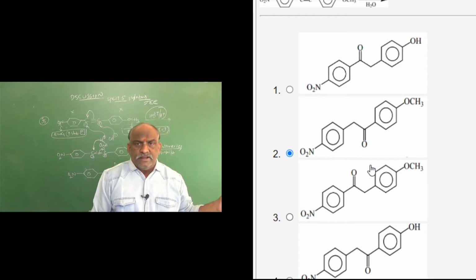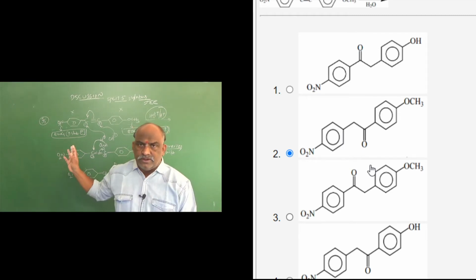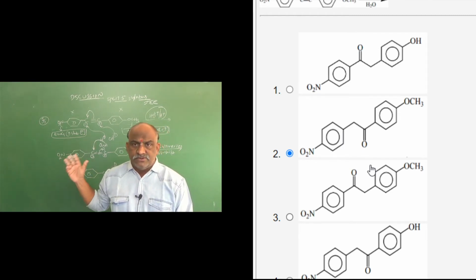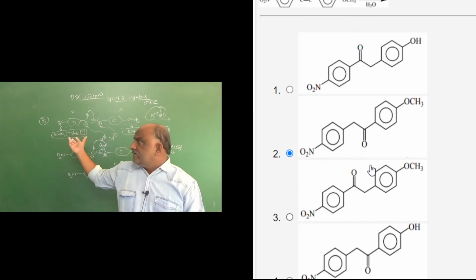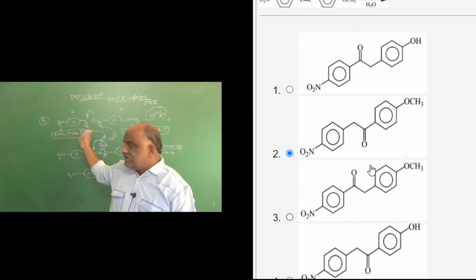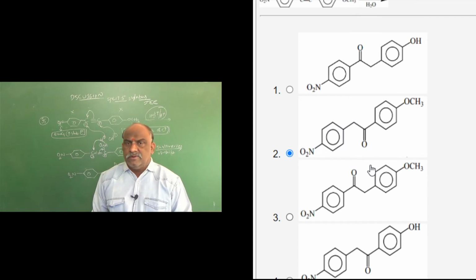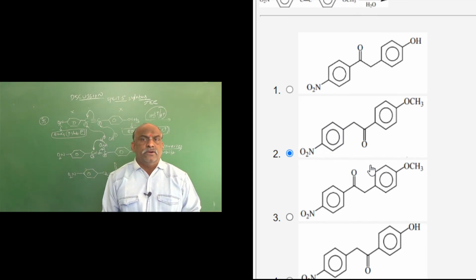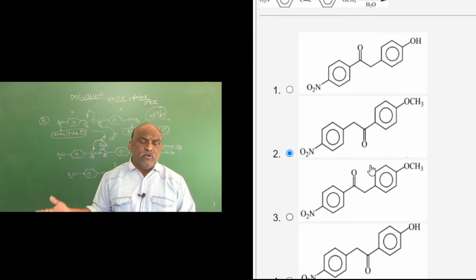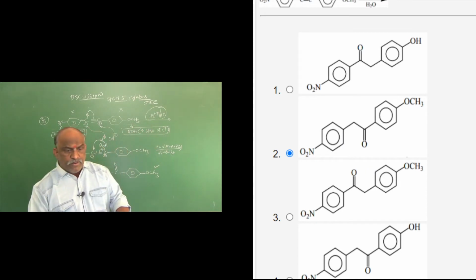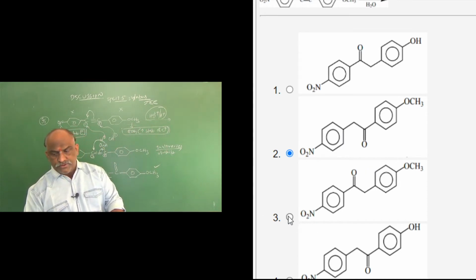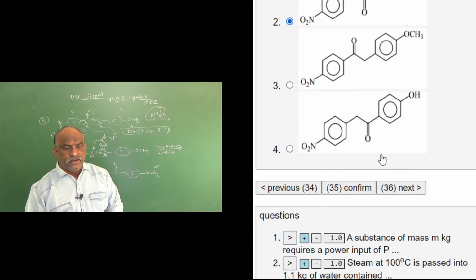According to the reagent, hydrolysis, you should add water to that. Where should we add H plus and OH minus? According to the stabilization factors. Electron withdrawing group stabilizes negative charge, electron donating group stabilizes positive charge. What is the minor compound? For the minor compound you go with the third option. The second option is the major compound according to the electron withdrawing and electron donating groups.